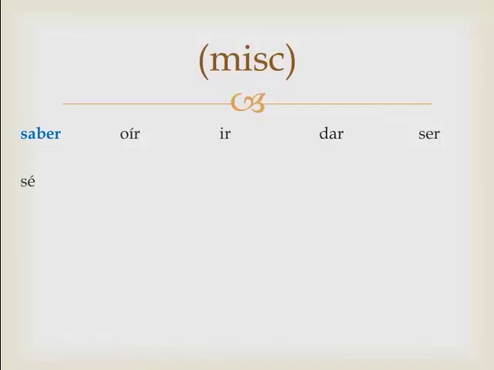Starting with saber, you can see that's very regular. You know, he knows, we know, y'all know, and they know. The only one that's different here is sé, yo sé. It should be yo sabo. I know the answer, yo sabo. It is not. It's yo sé. That's why this verb is going to be in the category of miscellaneous, just because of the first one, sé.